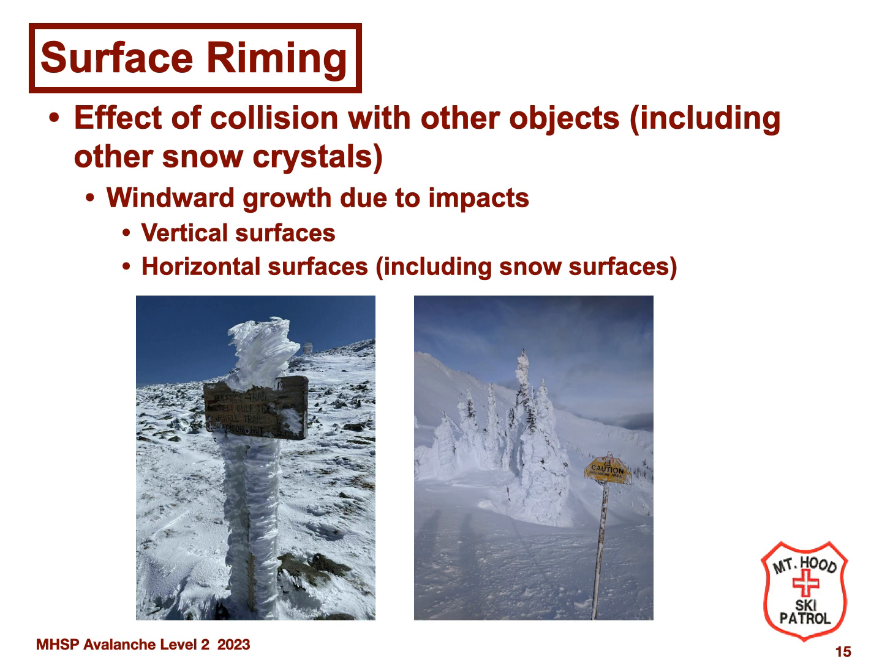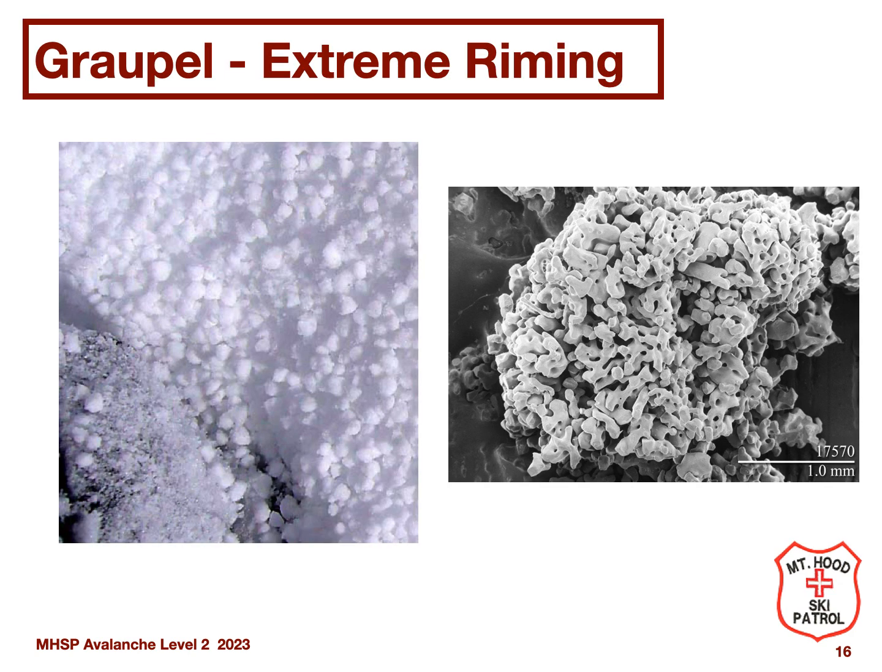On Mount Hood, you will see riming commonly on signs and other structures, where the rimed ice crystals grow into the wind as the water vapor impinges on the growing ice crystals mentioned previously. Another form of riming is graupel, shown here. These are nature's ball bearings.